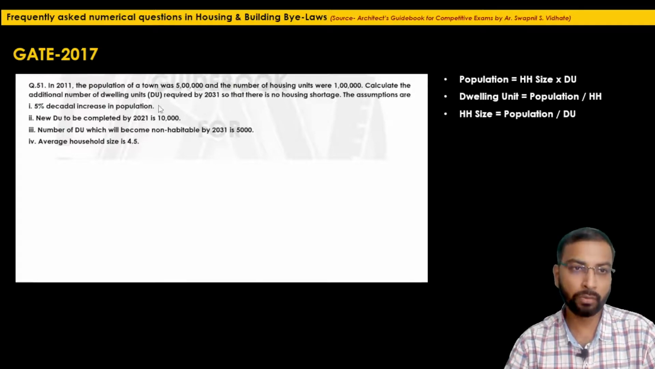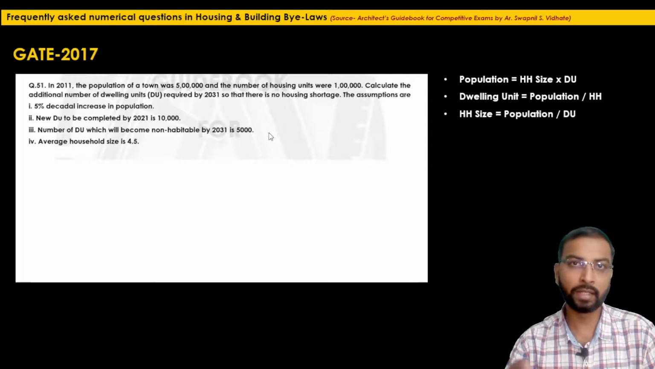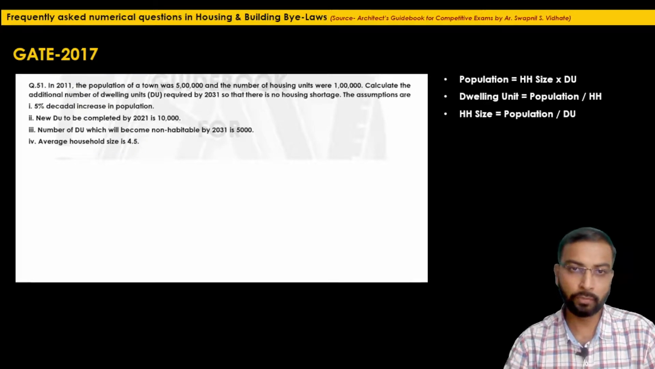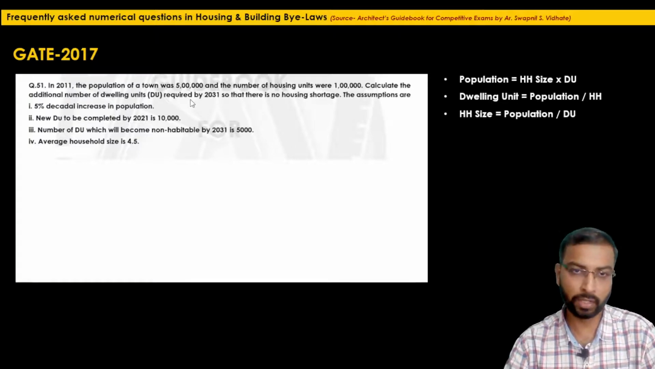Now, they have given the decadal increase. That means the population is increasing in every decade. The next thing they have mentioned is how many dwelling units will become non-habitable by 2031. That means these units will be in dilapidated or unsafe condition, and they have to be replaced by 2031. So this 5,000 figure will be added to the value we find in one of the steps. If we add this figure to that answer, that will be the total housing demand, that is, the additional number of dwelling units required by the year 2031.